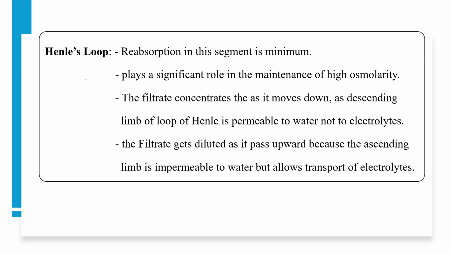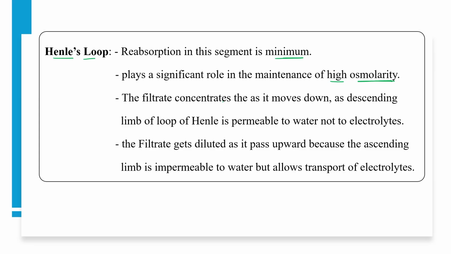Okay. In the loop of Henle, reabsorption in this segment is minimum, but this particular loop plays a significant role in maintaining high osmolarity.